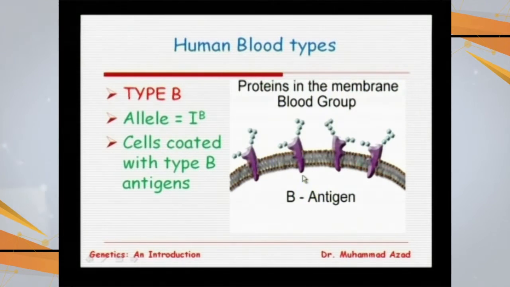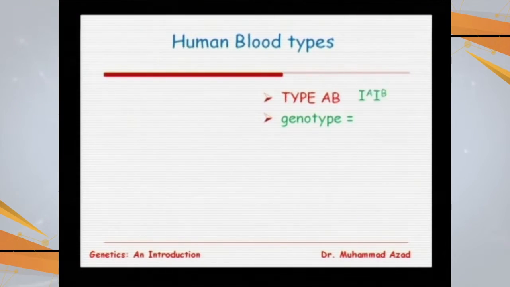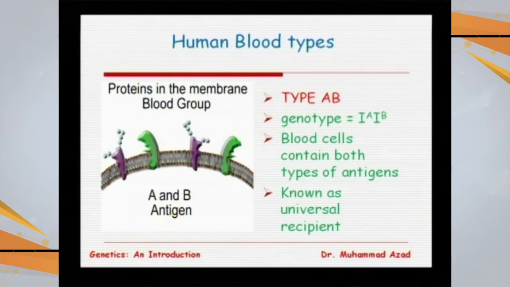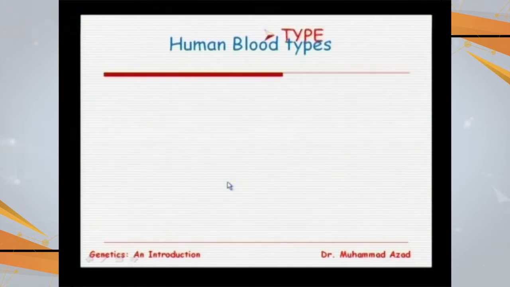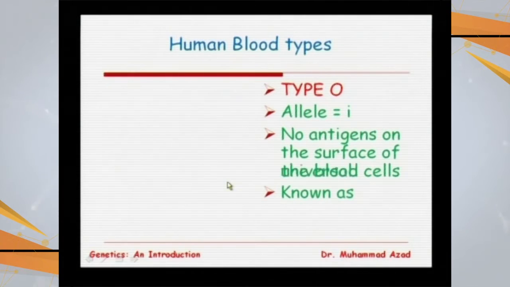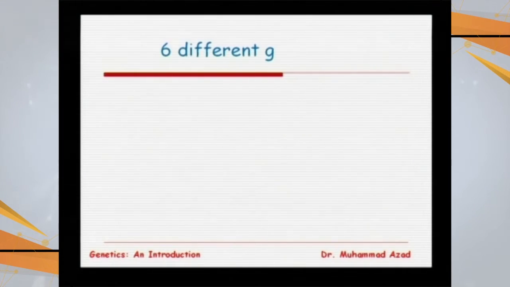So if the B antigen is present, we say that this individual has blood group B. And if both of these antigens are present in an individual, then we say the person has blood group AB. So this is antigen A and this is B, and both are present. And if none of these antigens is present, then we say the individual has no antigen on the surface of the RBC, and this person will have blood group O.